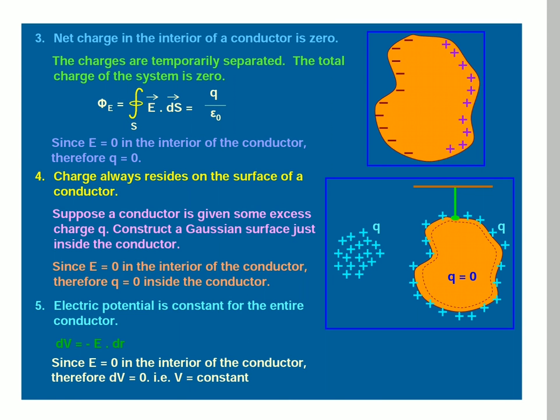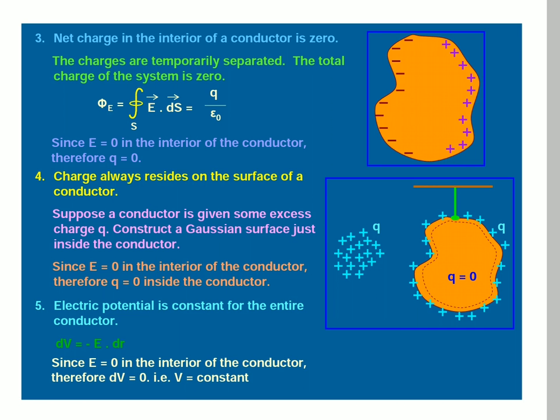Electric flux, which is the surface integral of E bar dot ds, is equal to q by epsilon naught. We know that in a neutral body, positive and negative charges are equal. So by the additive property, the net charge is 0. If the charge is 0, the electric flux is also 0 according to Gauss theorem.